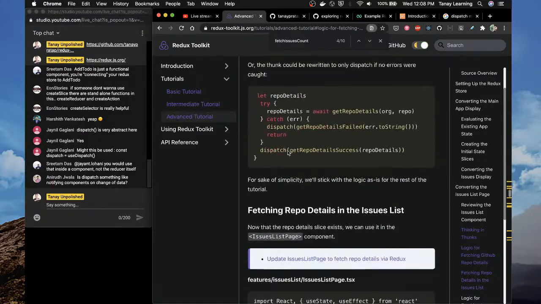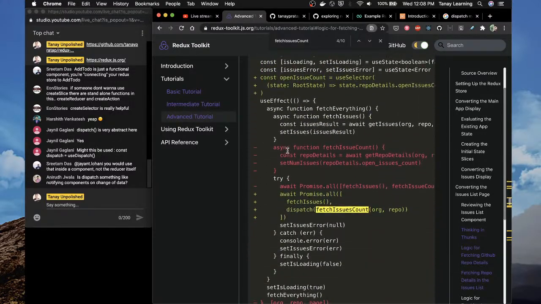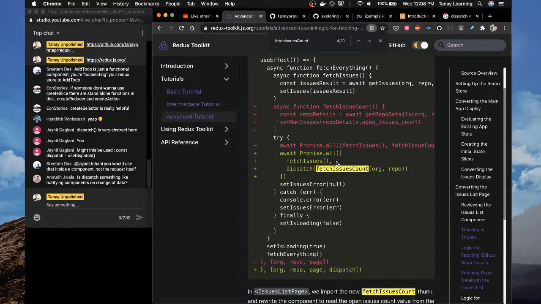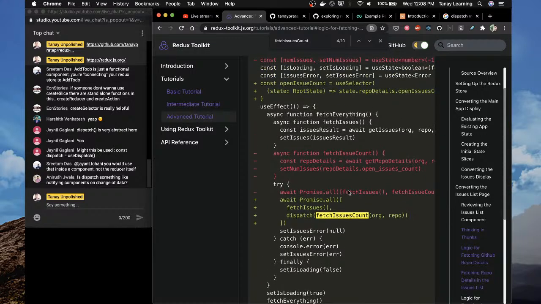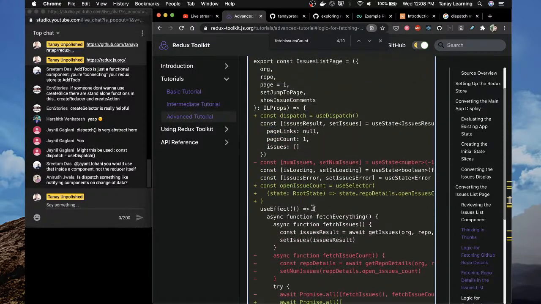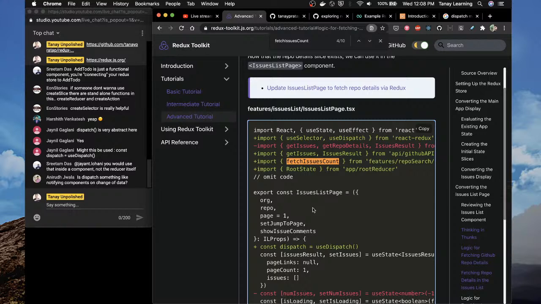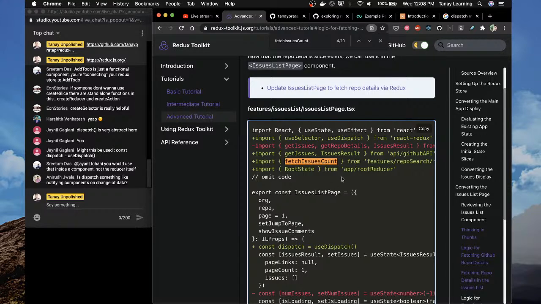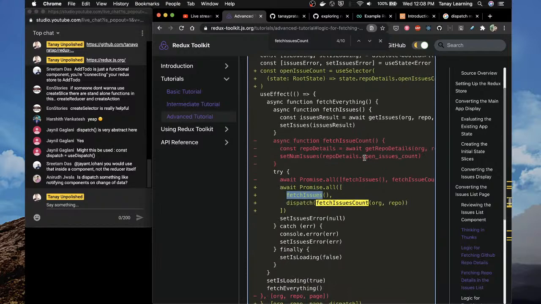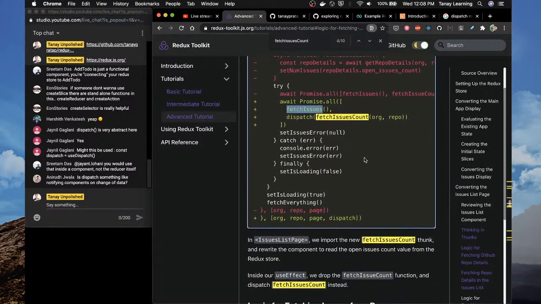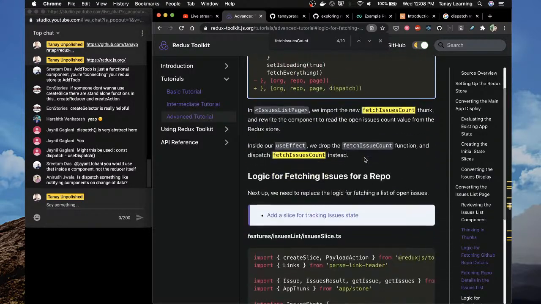Either you do a loading here when you are calling it, you know that it will go into a loading state, so you can say here, hey, we are loading. Or we can do a loading inside fetch issues count. What is fetch issues doing? I don't even see fetch issues imported. Import fetch issues, get issues, anyway. So you can do loading, success, failure, all three states, and you can dispatch all three states.